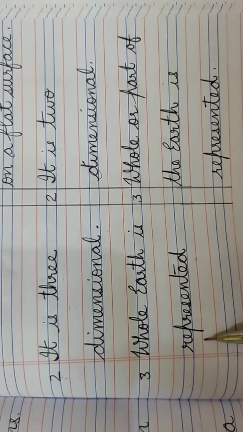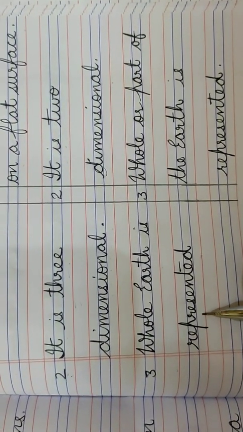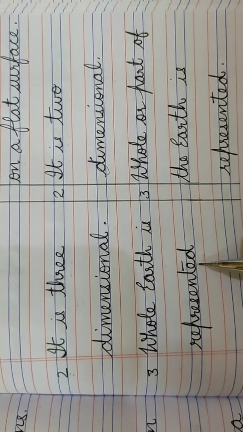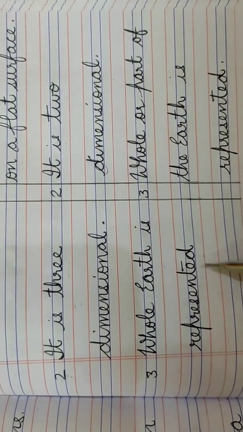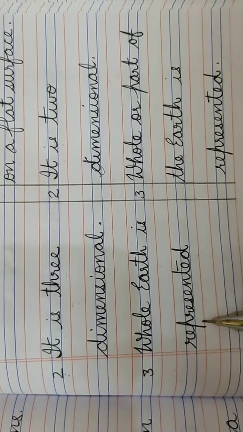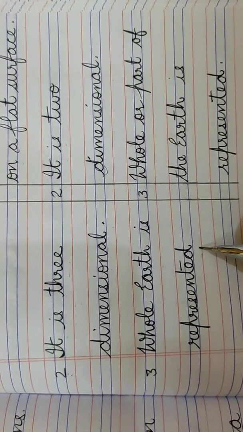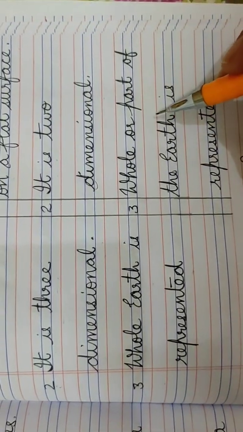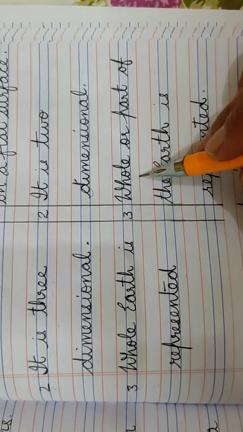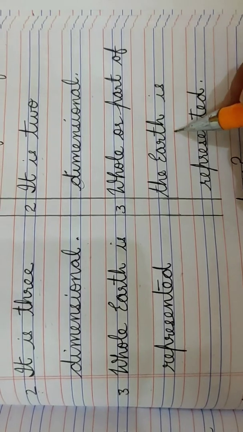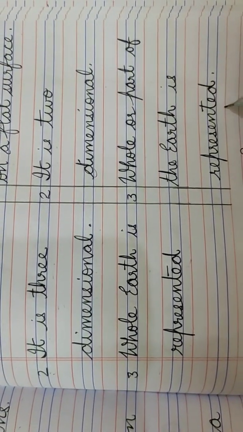Spelling of represented, R-E-P-R-E-S-E-N-T-E-D, represented. Then under the heading map, you will write whole or part of the earth is represented.